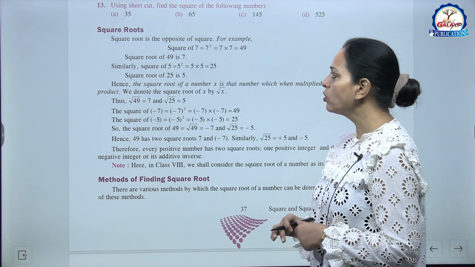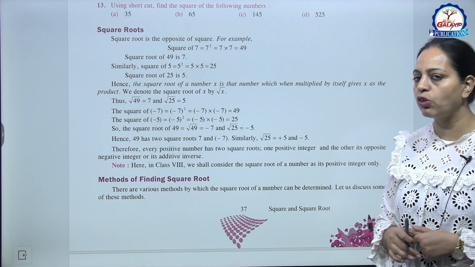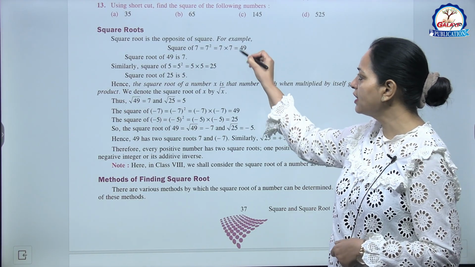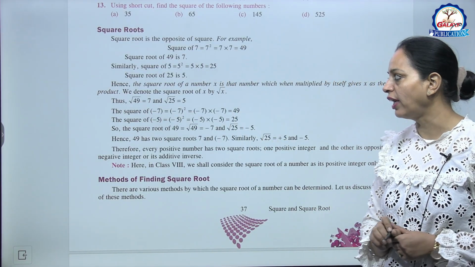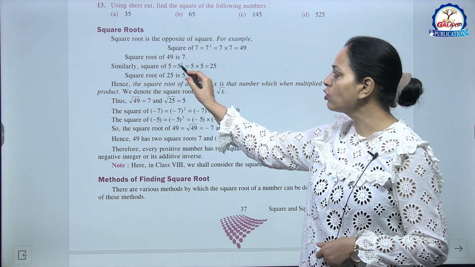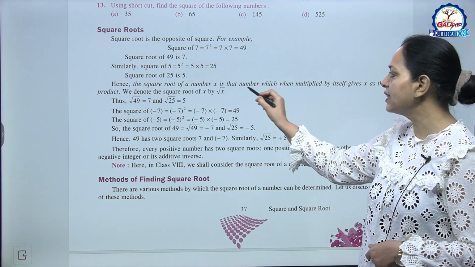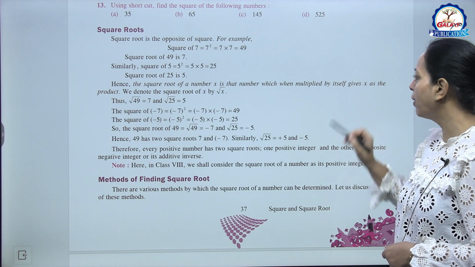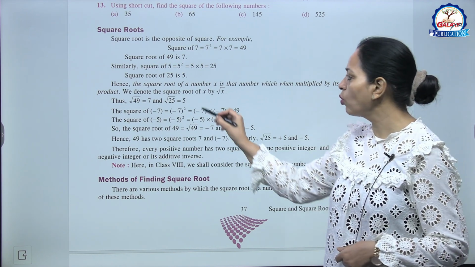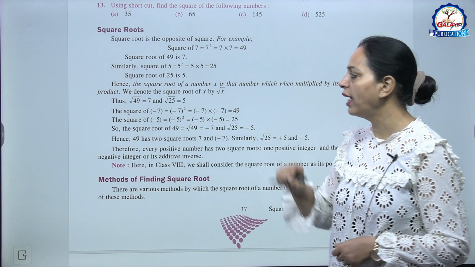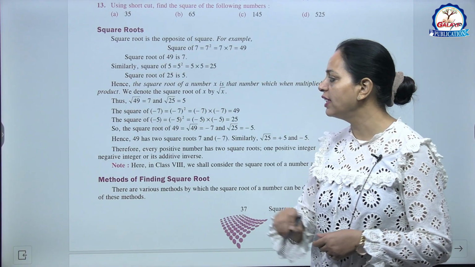Now we are talking about square roots. Square root is the opposite of square. For example, square of 7 is 7 into 7, that is 49. So 49 is the perfect square and 7 is the square root of 49. ऐसे ही 5 is the square root of 25. So hence the square root of number x is that number which when multiplied by itself gives x as the product. We denote the square root of x by root x. Okay, root 49 means 7, root 25 is 5.